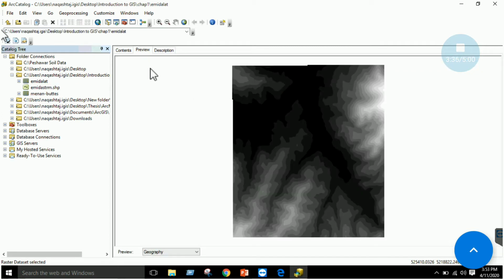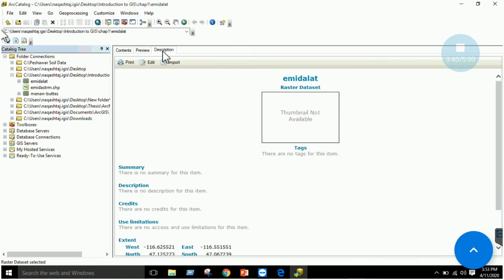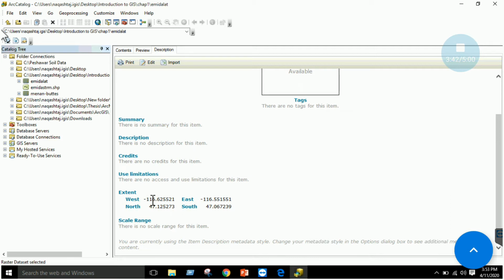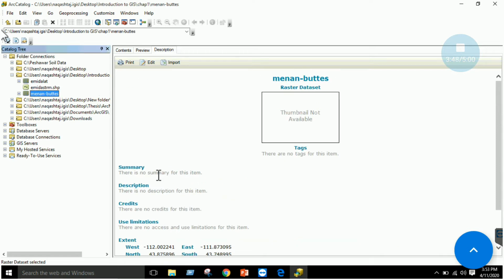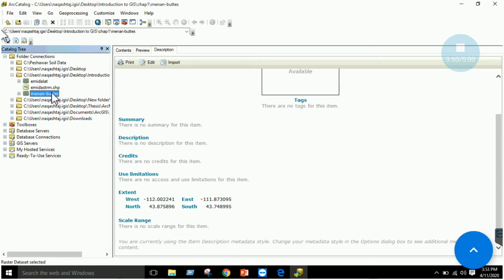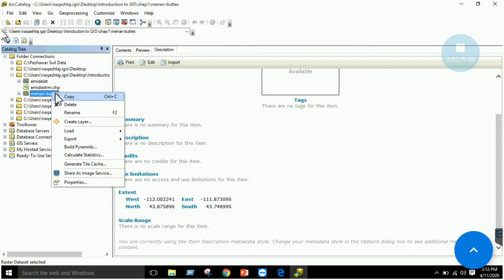For example, I will click on this description tab, and here I can see the extent of this data and other information which will be available. Now here is the third file. I can see a major description of this. Now if you can right click this,